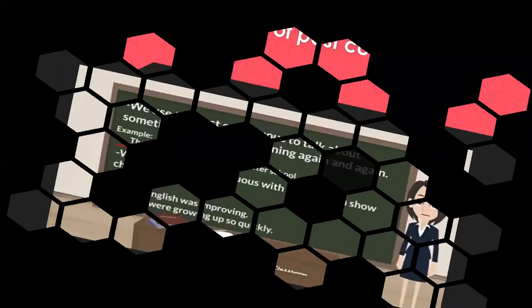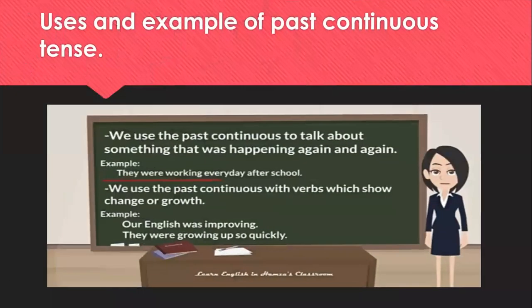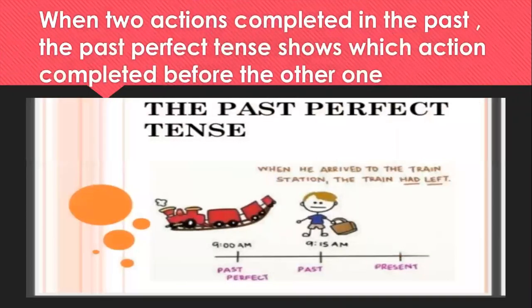Now again, related examples of continuous tenses. They were working every day after school. Our English was improving. They were growing up so quickly. Okay. Now, this is all about past continuous tense.